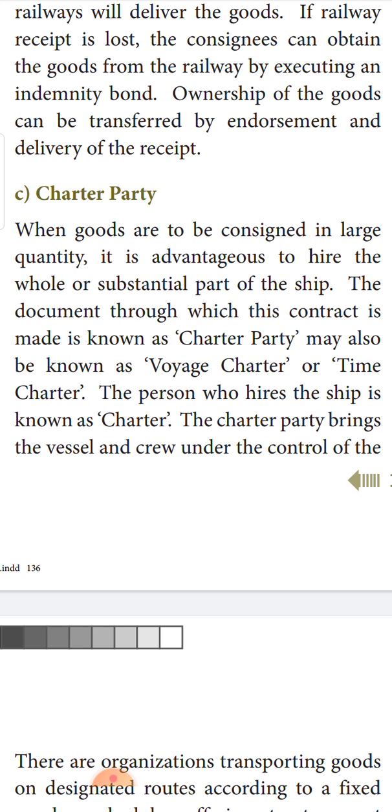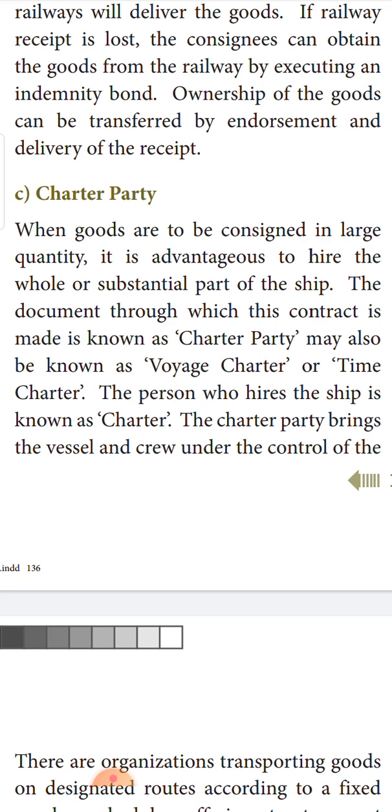You might have already hired a place in the ship, and I wanted to transport my goods, which means you will take the responsibility of delivering my commodity to the receiver side. So the charterer, here you are the charterer, you become responsible to entrust the commodities to the third party to whom I should give. Okay, so you prepare a receipt called the charter party.